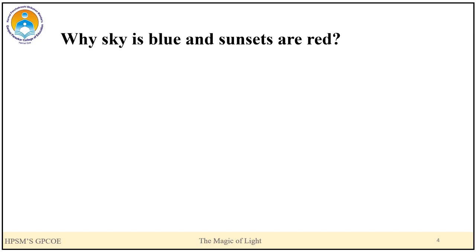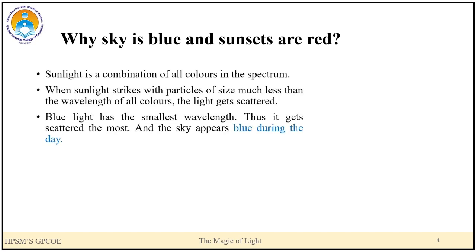Now, we have one question, that is, why is the sky blue and sunsets red? If you see the sky, it looks blue, but in the evening or the morning it looks red. What must be the reason? We know that sunlight is a combination of all colors in the spectrum. When sunlight strikes particles of size much less than the wavelength of the colors, the light gets scattered. Blue light has the smallest wavelength. Thus, it gets scattered the most and the sky appears blue during the day.